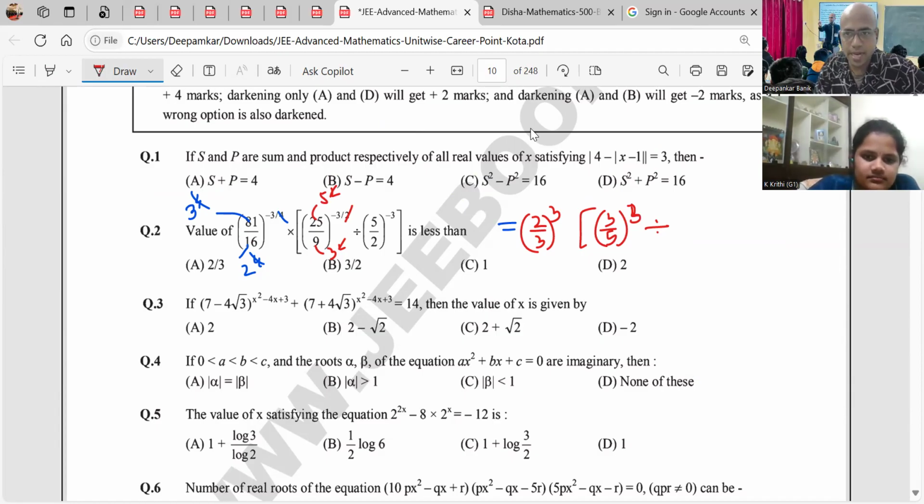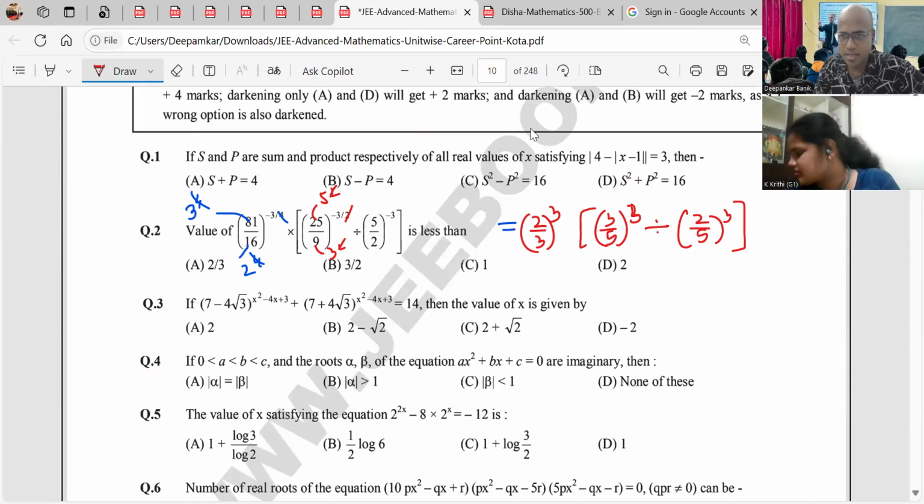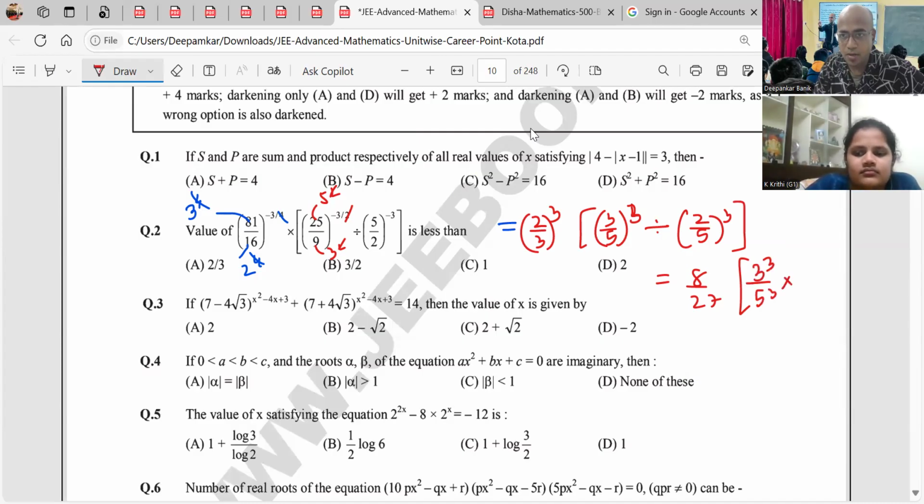Next, this negative can be made positive by making it 2 by 5 whole raised to 3. Now you can easily see this entire thing gets nullified. And what is the answer? Now, this is nothing but 8 by 27, and this is nothing but 3 cube upon 5 cube into 5 cube upon 2 cube. So this cancels, this cancels. So the answer is 1.